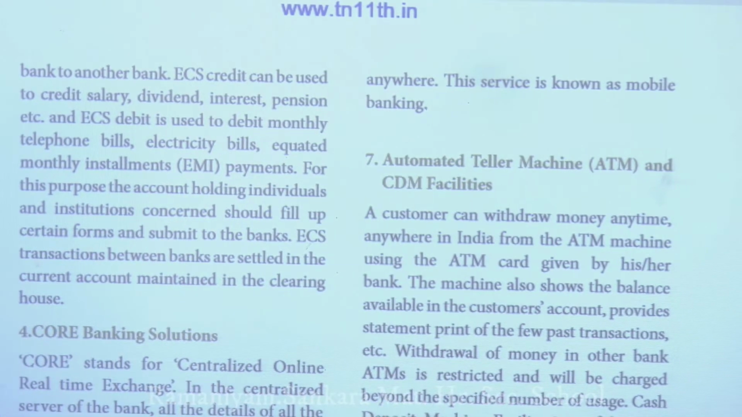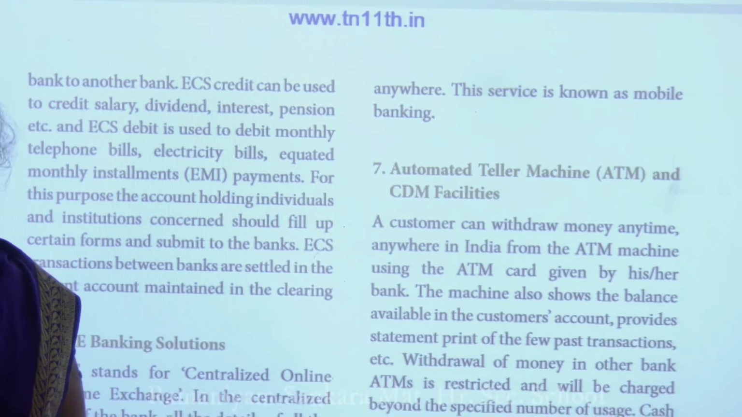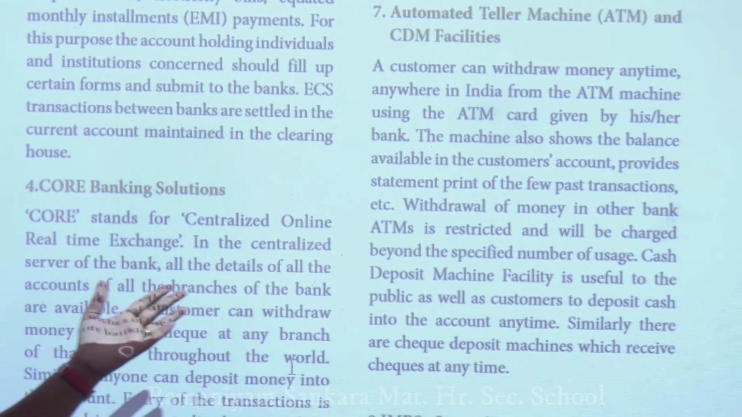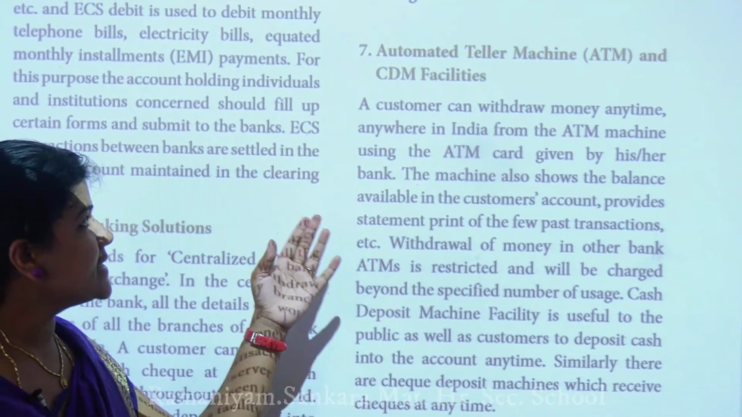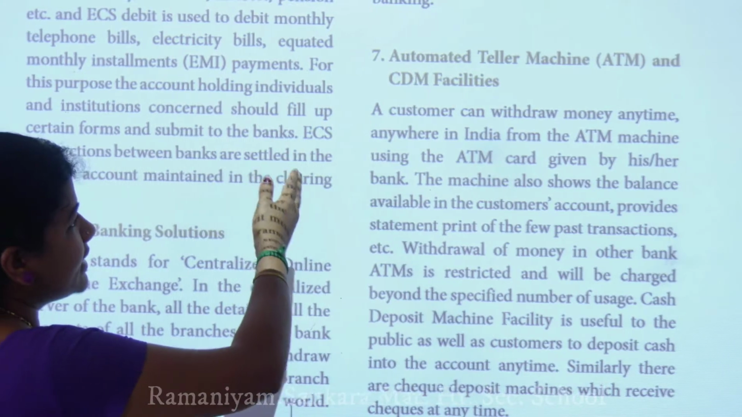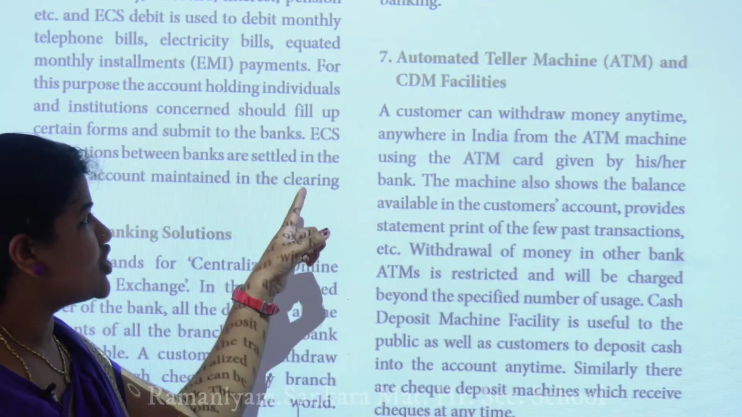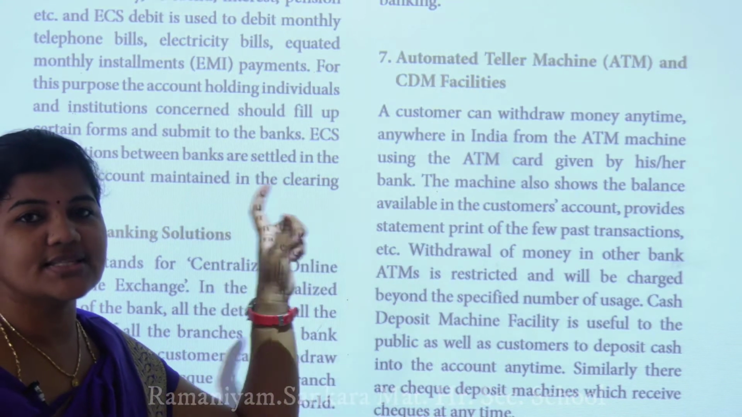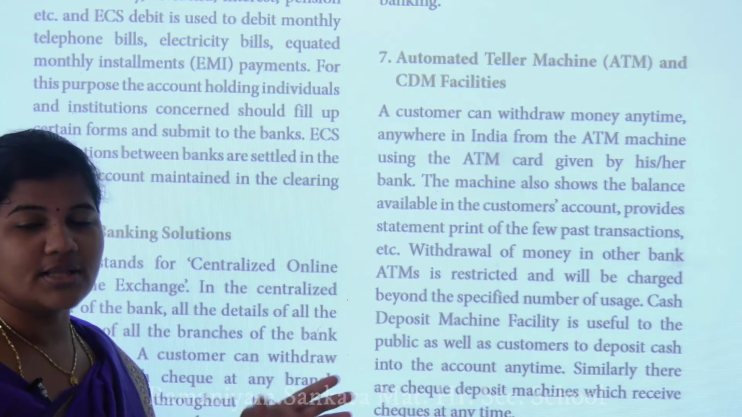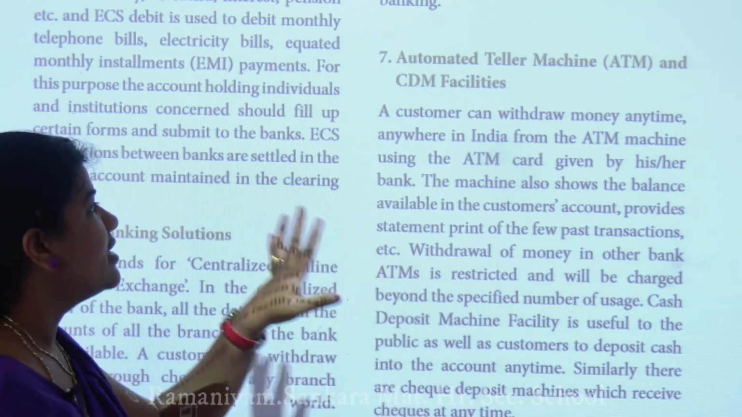So the same as mobile banking and internet banking, you can use all of this on your Android phone. Next point is the seventh one, automated teller machine, ATM and CDM facilities. ATM is a short form of automated teller machine, and CDM means cash deposit machine. You go to the bank and deposit that amount into the machine. That is called, shortly, CDM, cash deposit machine facilities.